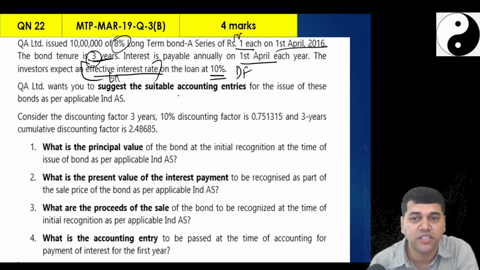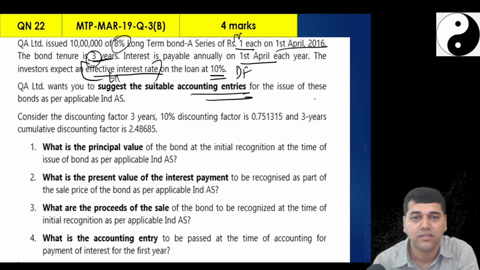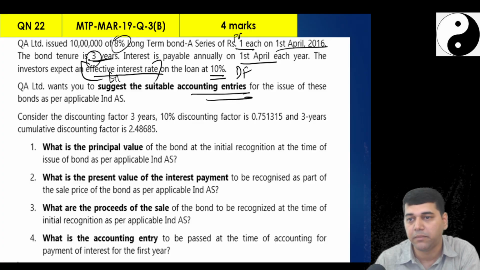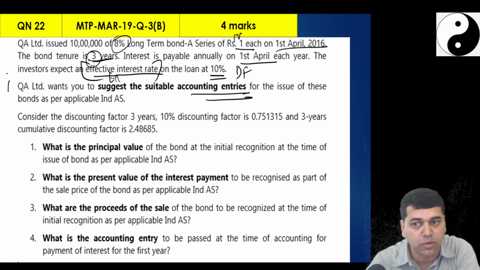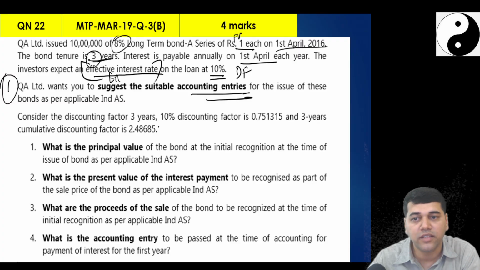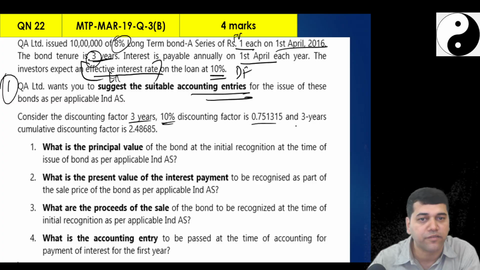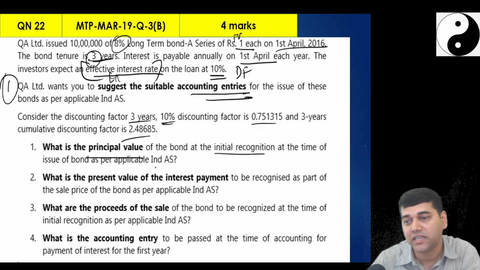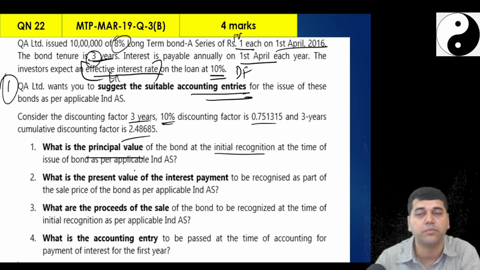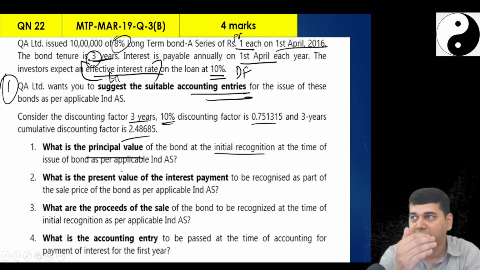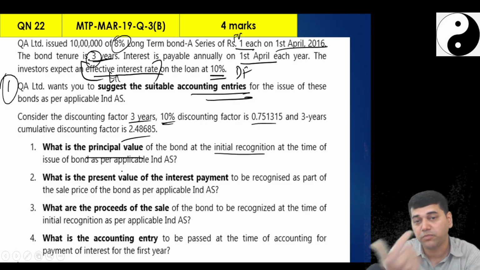QA wants to suggest the suitable accounting entries for the issue of the bonds as per the applicable Ind AS. So you want to just pass one accounting entry here. Question number 1. Consider the following discount factors. 3 years, 10% discounting factor they have given you already, annuity factor also. What is the principal value of the bond at the initial recognition? When you pass an accounting entry, initial recognition entry, what is my principal value of the bond?